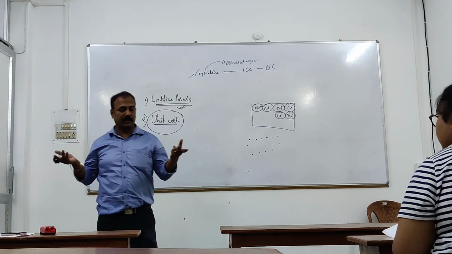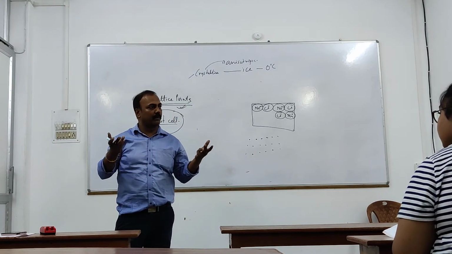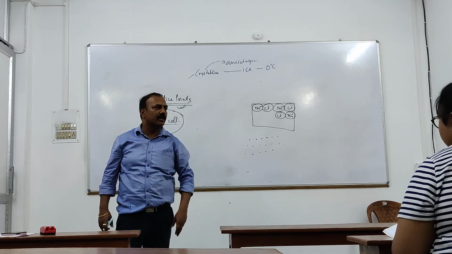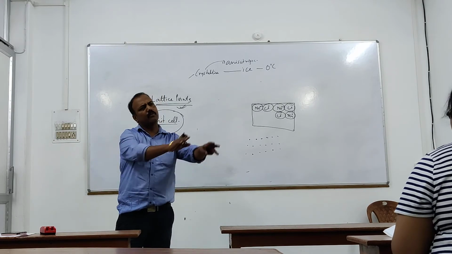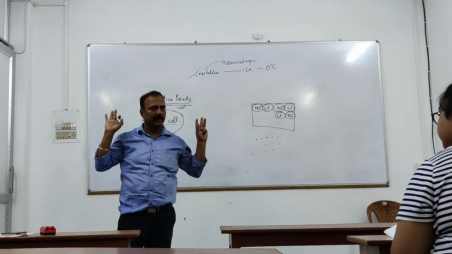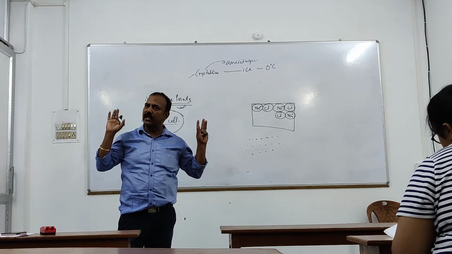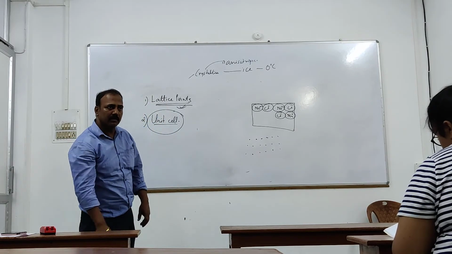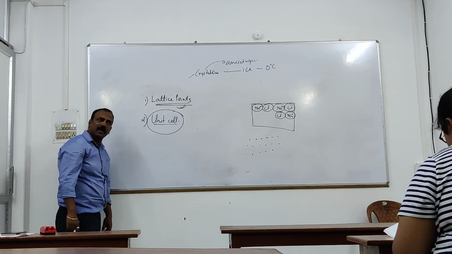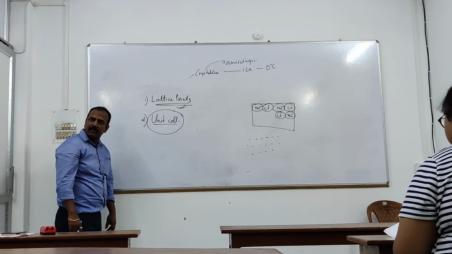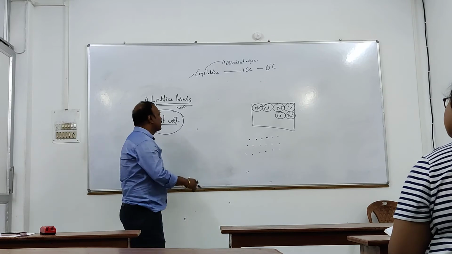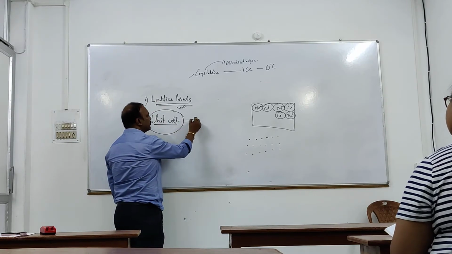But a crystalline solid is neither one-dimensional nor two-dimensional. In actual practice, it's a three-dimensional structure. What is the three-dimensional structure? You can see it. Clear? That is just one of the structures. It is not that all crystals are like this. Crystals can be of different shapes. Now, what will be the shape of the crystal? That is determined by the shape of the unit cell. Clear? Any crystalline structure can be defined by a set of 14 unit cells.